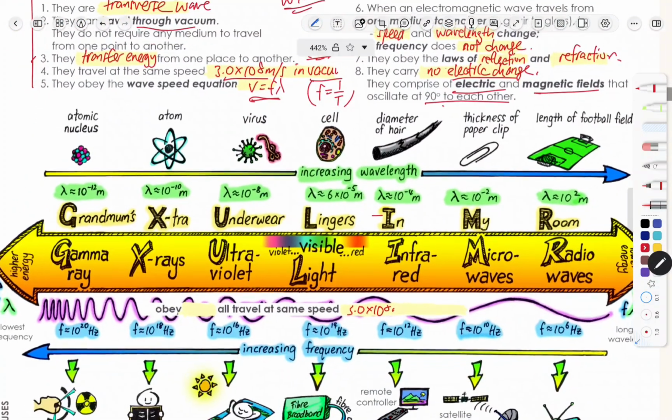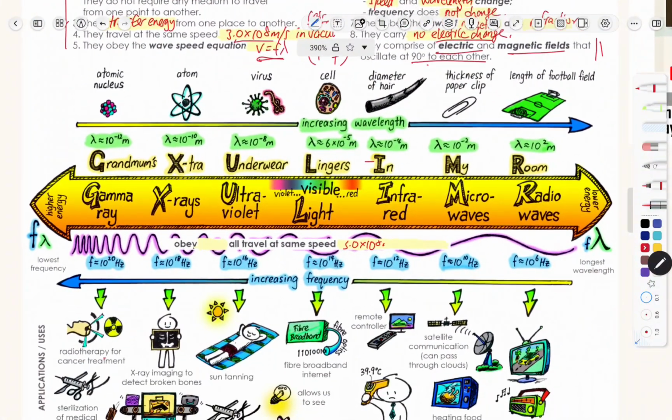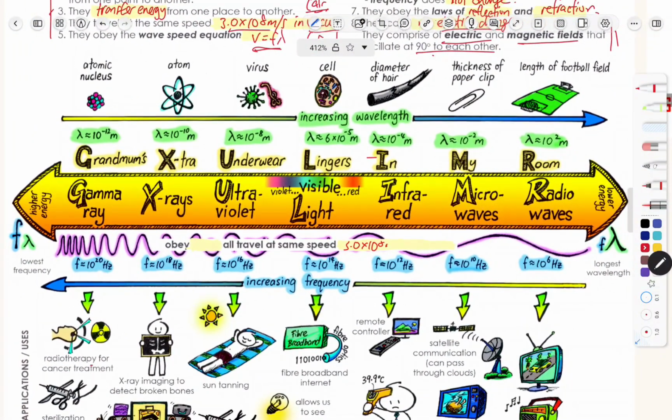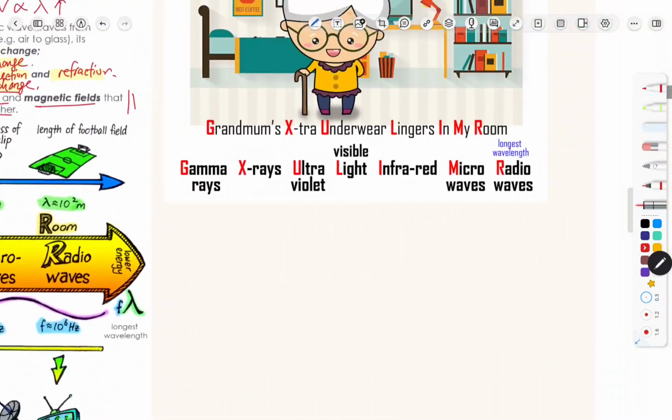Now next, another one of the important things for this chapter is knowing the names of the 7 waves and also the order of the 7 waves. Now, a student actually taught me this. He uses this phrase to remember, and I find that it's very easy, it sticks to your mind and then you can recall it easily. So let's go through the phrase here.